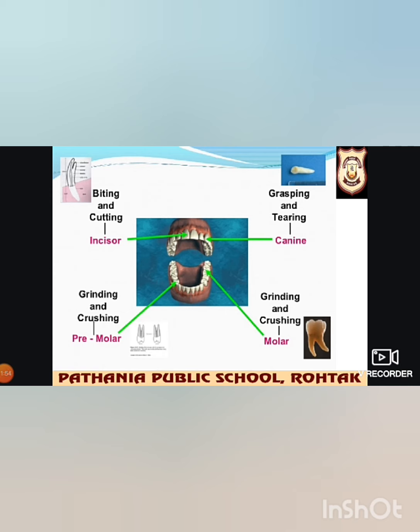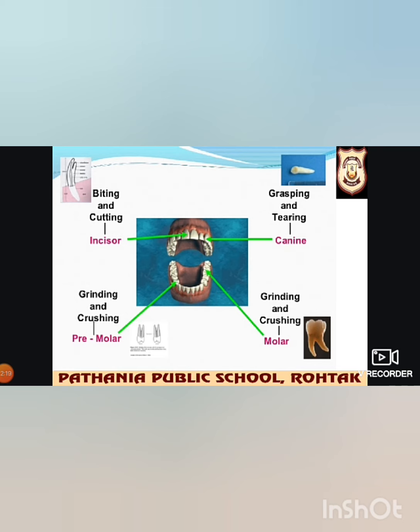The second set of teeth is called permanent teeth. These teeth remain till old age, and permanent teeth cannot be replaced by new natural teeth. These are 32 in number, 16 in the upper jaw: 4 incisors, 2 canines, 4 premolars and 6 molars. So they total 16 in number.